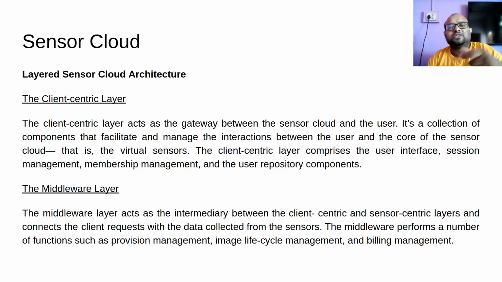If I am using nearby sensors, I should be charged less, because I am ultimately using fewer resources. I am using less networking, and all these sensor nodes will have to do less routing of my data. So because of this factor, billing is a bit more complicated in sensor cloud compared to other paradigms of cloud computing.